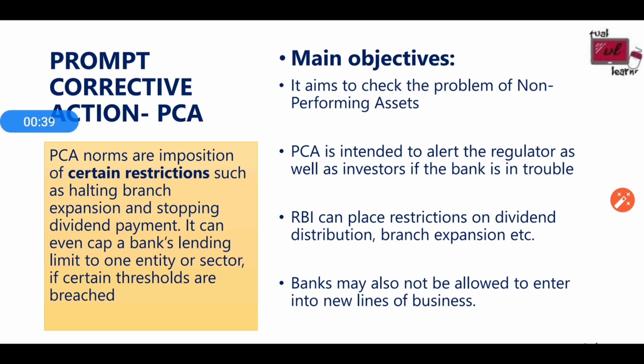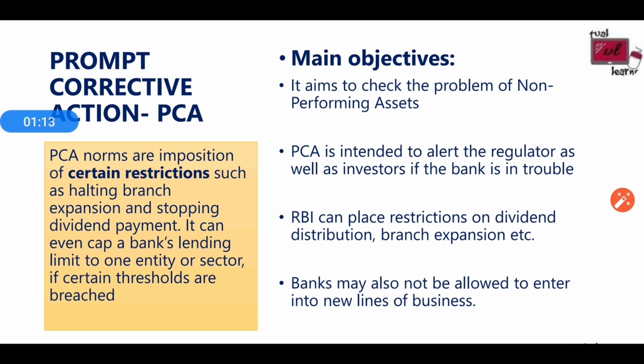Previously, we have studied CAR. Take the example of the capital adequacy ratio. It is stipulated that it should be 9% for commercial banks in India. When a bank does not meet that, RBI can step in and take corrective action against it. This is called prompt corrective action. And what would follow is that the bank's lending limit to a sector would be reduced. It can even halt the branch operation. So that is the corrective action that RBI takes if some of the thresholds like capital adequacy ratio are not met.